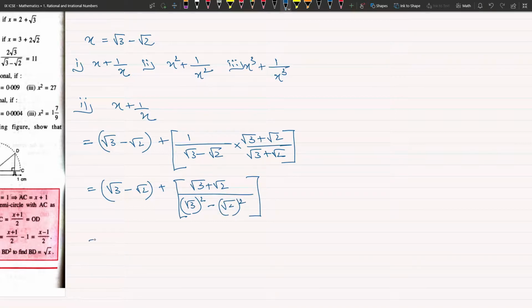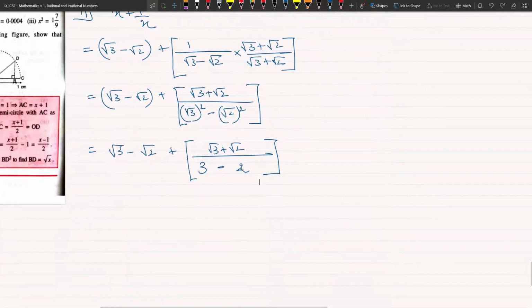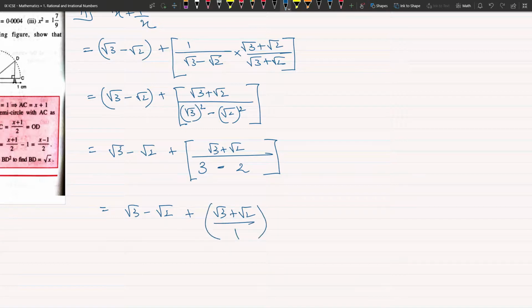Okay, this will be root 3 minus root 2 plus root 3 plus root 2 upon root 3 square is 3 minus root 2 square is 2. Okay, simplifying this further, you get root 3 minus root 2 plus root 3 plus root 2 here upon 1, but this will be in bracket.